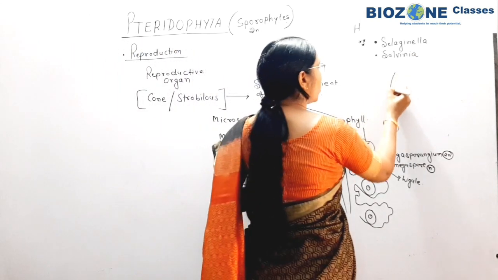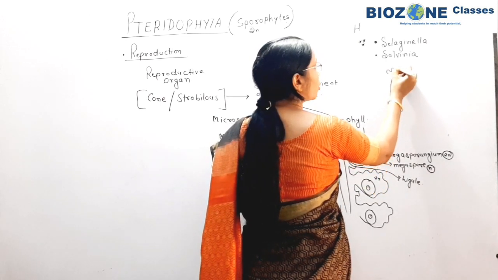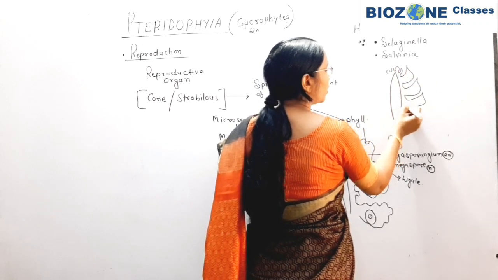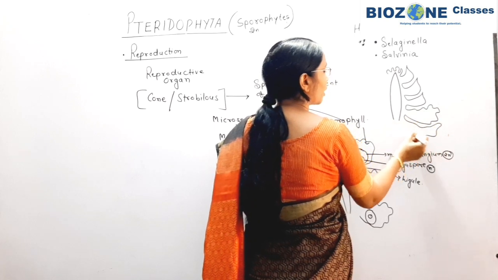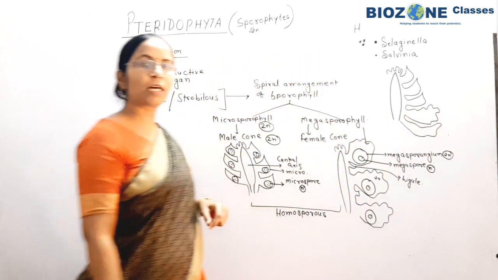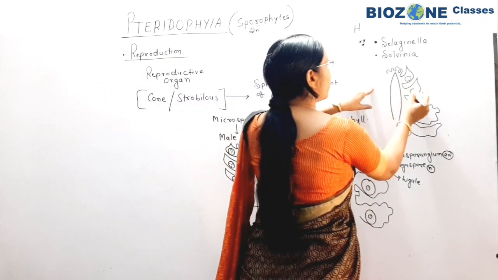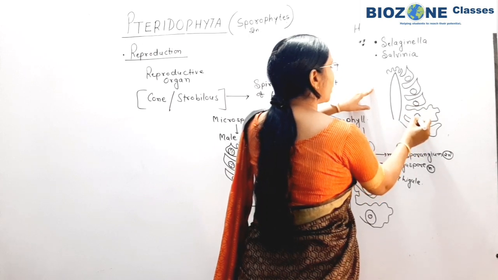Now Selaginella का structure यहाँ पे देखिएगा, in Selaginella the upper few leaves or sporophylls of the cone are microsporophylls and the lower leaves are megasporophylls. So simply the cone shows the presence of both types of spores.